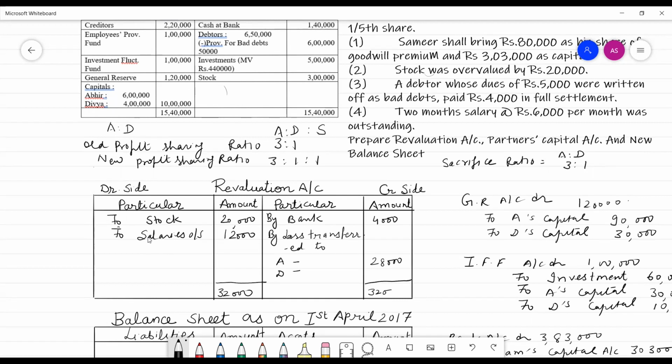Balancing figure is loss that would be transferred to old partners in their old ratio. Old ratio is 3:1. The amount would be 21,000 and 7,000.